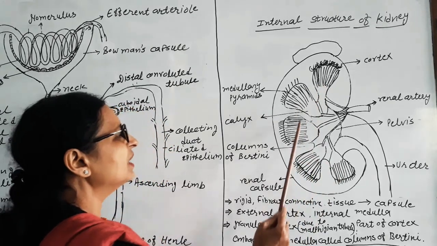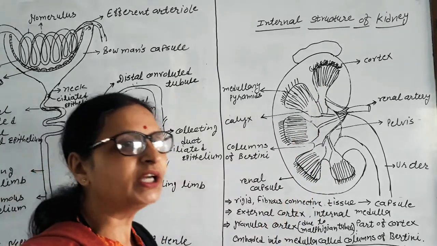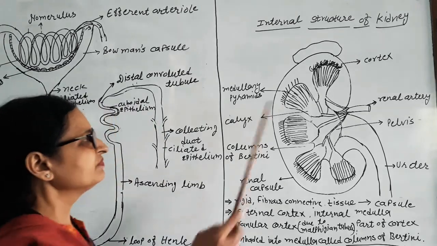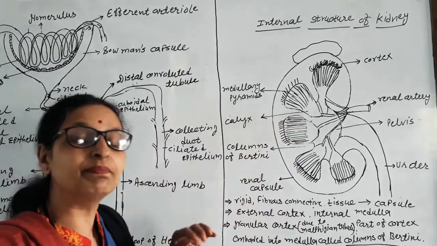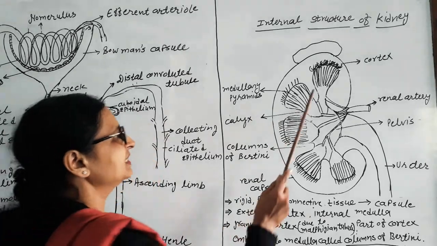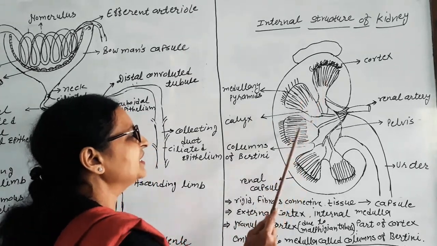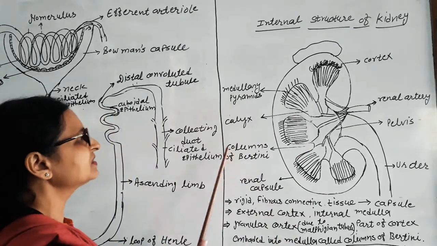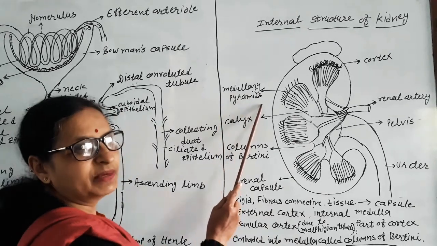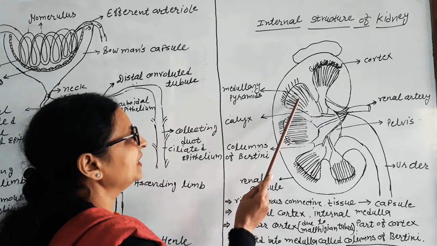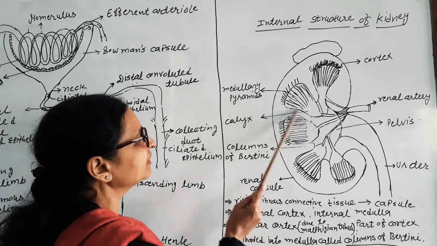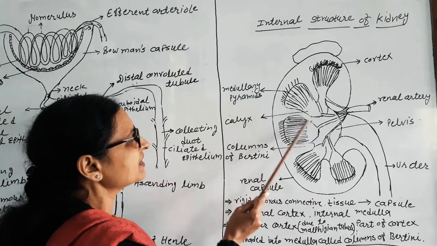So the medulla appears like a pyramid because of penetration of the cortex deeper into the medulla at some places. As a result, the medulla appears like a pyramid, which is called the medullary pyramid. And the part between two pyramids is the cortex part.